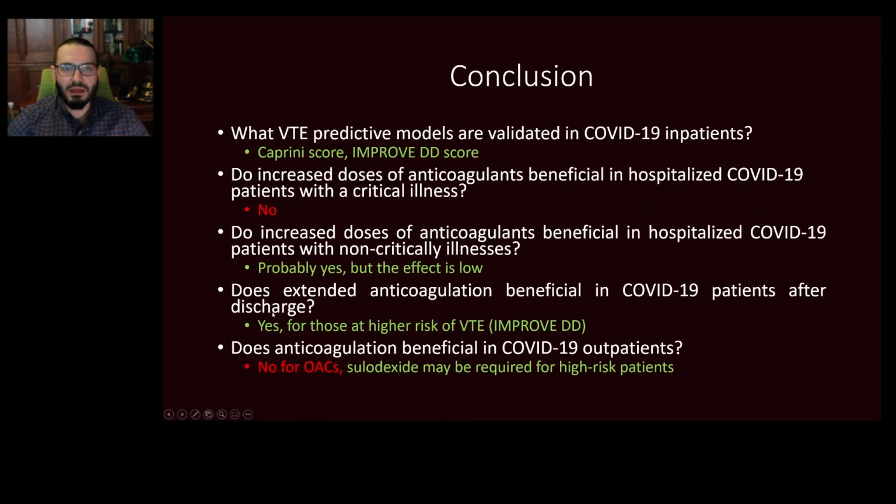So, ladies and gentlemen, I would like to conclude that the Caprini score and IMPROVE DD score are validated for VTE risk assessment in COVID patients, that there are no benefits of increased doses of anticoagulants in patients with critical illness. There may be some small benefits in those who have stable disease, and extended pharmacological prophylaxis may be beneficial in those who are at higher risk of developing VTE. No benefits of using oral anticoagulation in outpatient settings have been demonstrated to date, but sulodexide may be beneficial in some patients at higher risk.